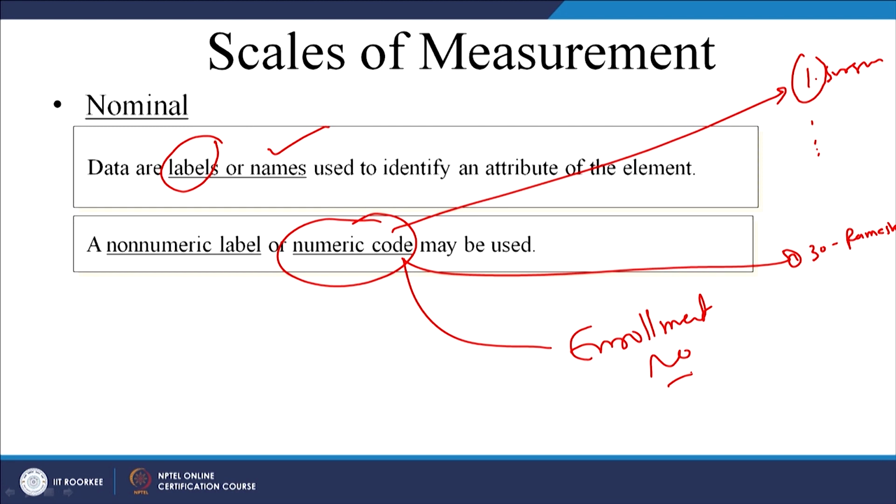So, you have your label and you can have some enrollment number for this particular label. This 30 does not mean that this fellow Ramesh is 30 times more intelligent than Suresh, keep in mind. We have just numbered these variables for identification purposes. So, this is a nominal scale.